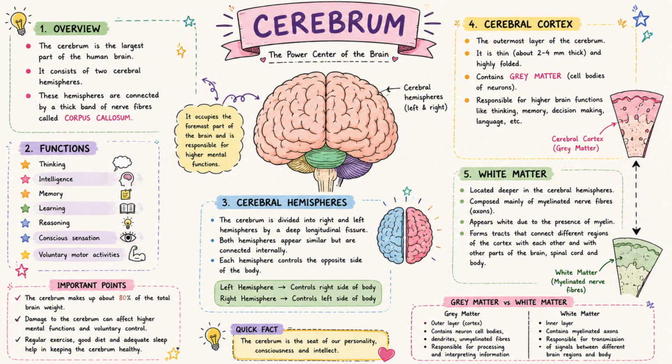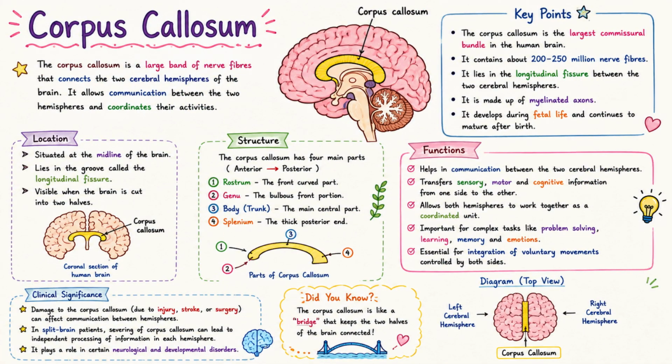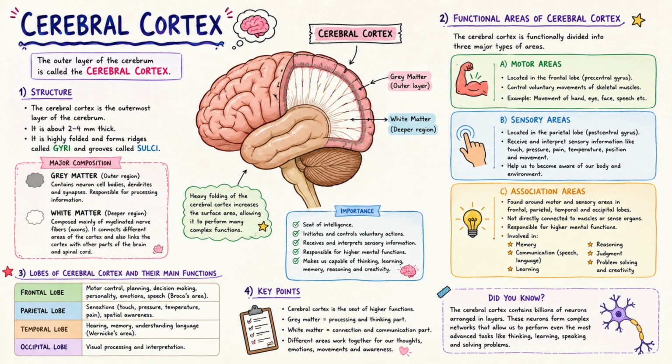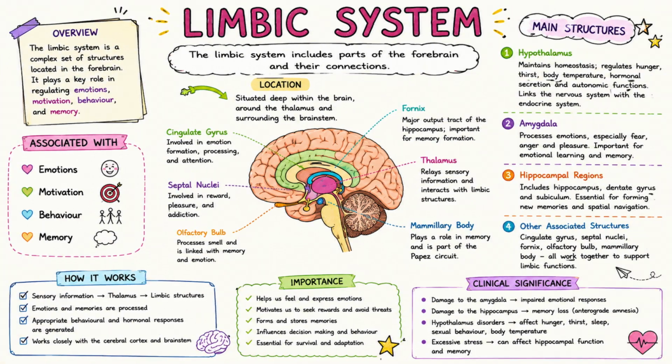Cerebrum. The cerebrum is the largest part of the human brain. It has two cerebral hemispheres connected by the corpus callosum. The cerebrum is responsible for thinking, intelligence, memory, learning, reasoning, conscious sensations, and voluntary movements.